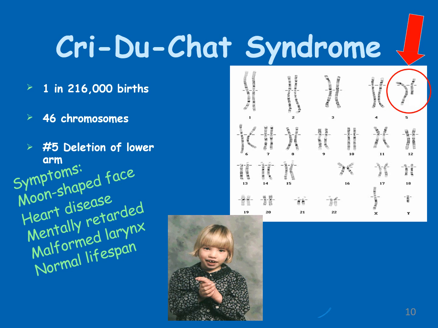Due to deletion of this small arm of the fifth chromosomal pair, when the person tries to speak, the voice appears like a cat crying. That's why the name given is cri-du-chat syndrome.